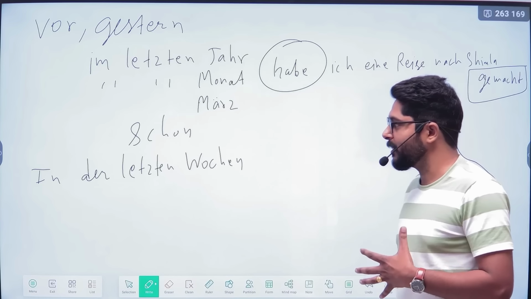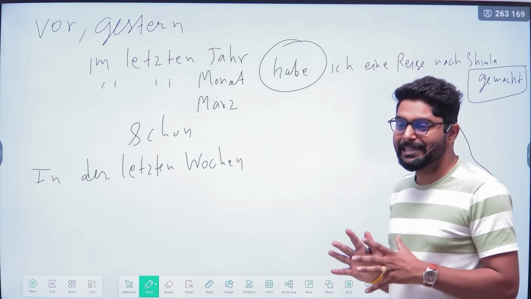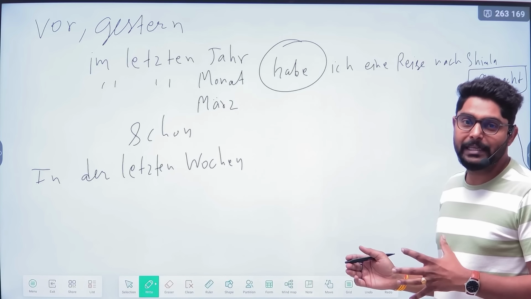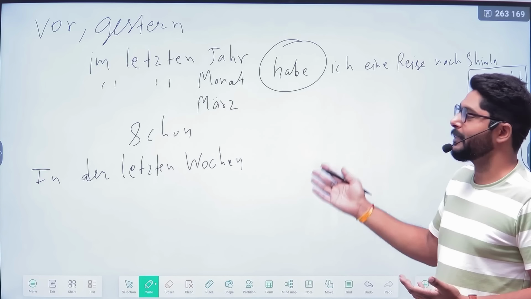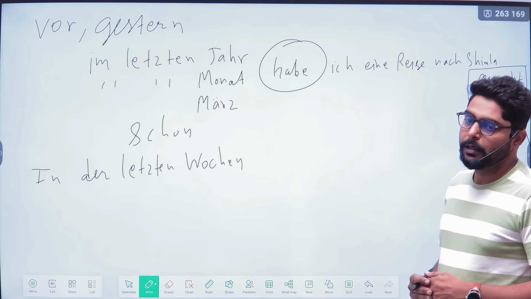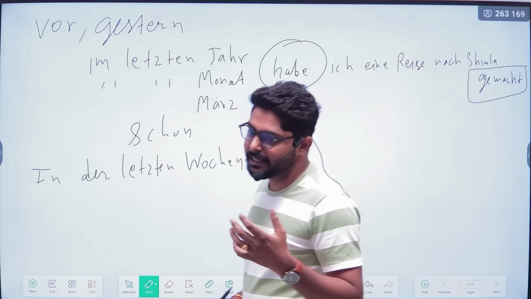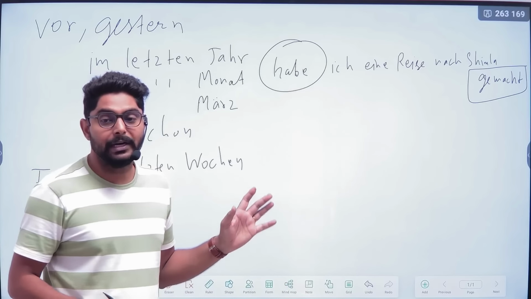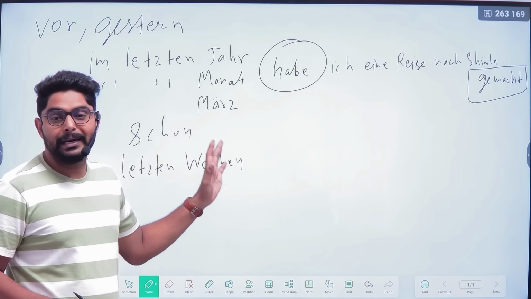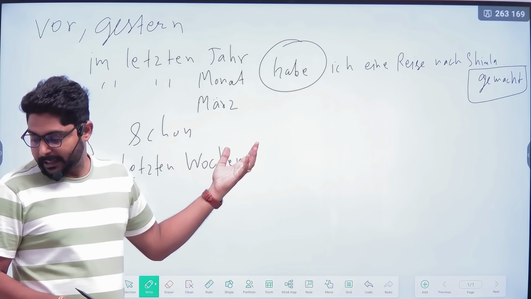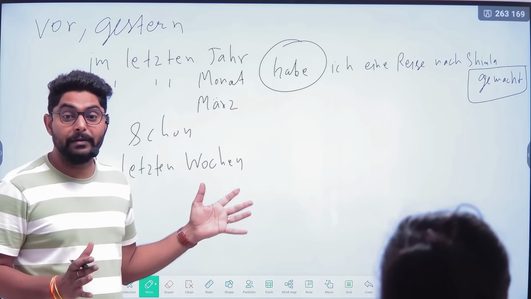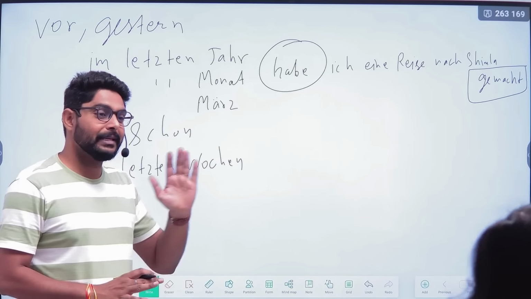So you know that with the help of all these things, with the help of all these kinds of sentences, you can make sentences. Okay, so all these things we have covered in today's video related to grammar, all the things related to A1 basic beginner level.